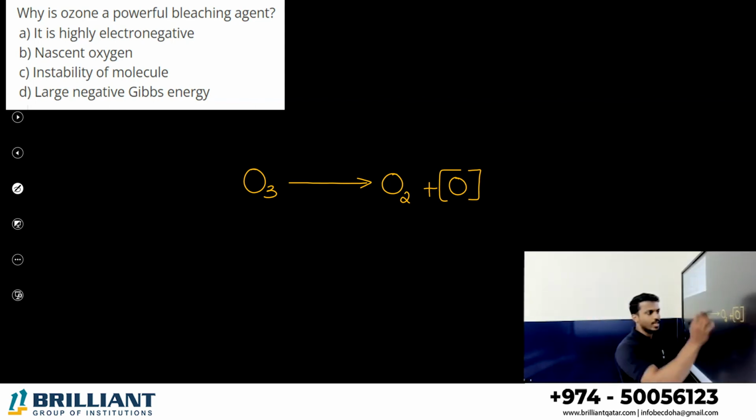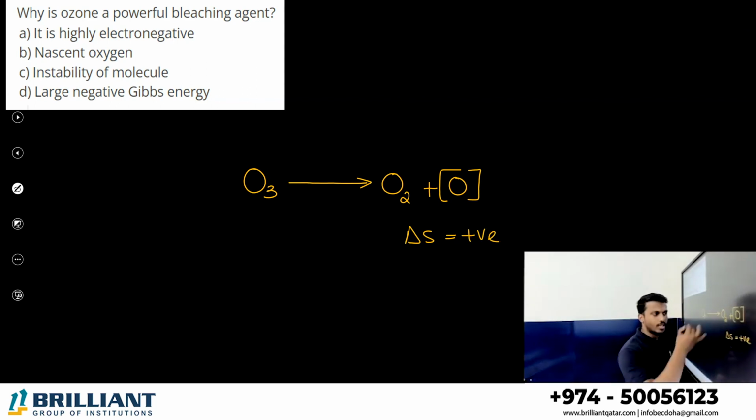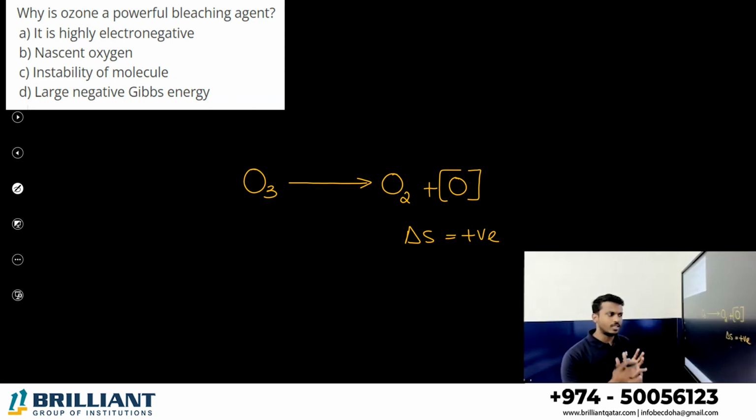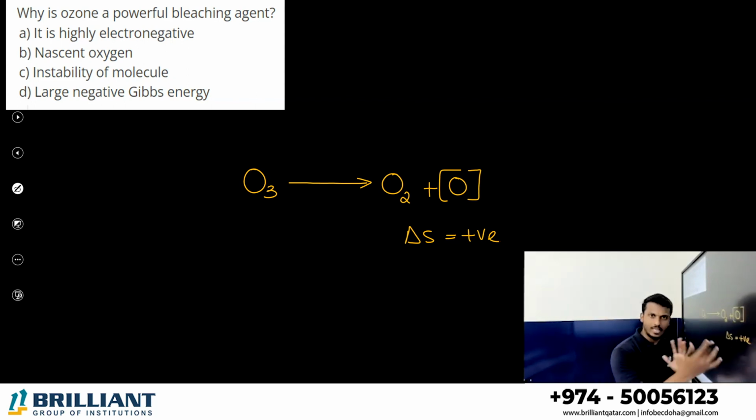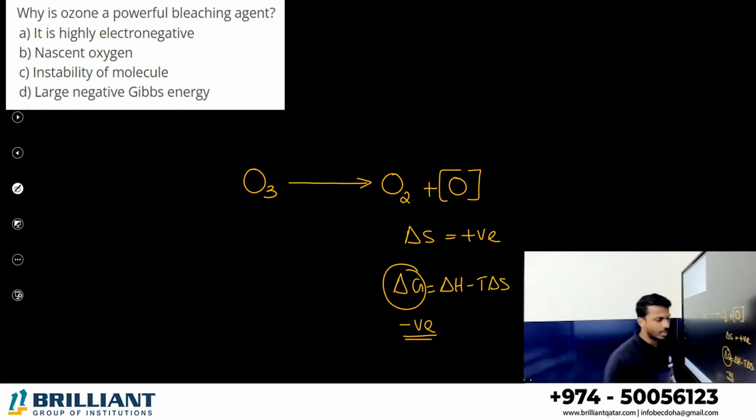During this reaction, entropy will be positive. This is an exothermic reaction, so delta H is negative. Finally, when you apply the equation delta G = delta H minus T delta S, overall delta G becomes negative. Gibbs energy negative means the reaction can happen feasibly or spontaneously.